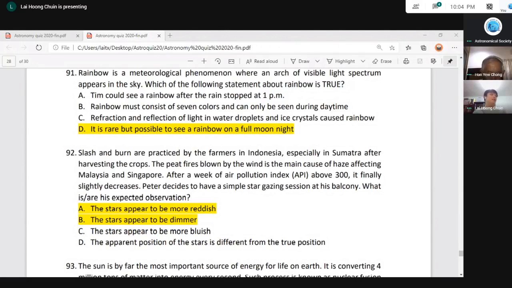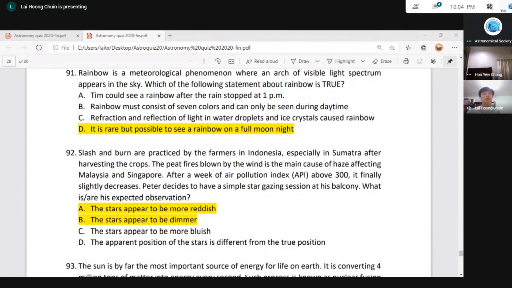So the question says, after a week of API above 300, it finally slightly decreases. So Peter decides to have a simple stargazing session at his balcony. What is or are his expected observations? Under his condition, what do we expect to see? For bright stars or for the moon, we can actually still see them. We can see the moon, right?